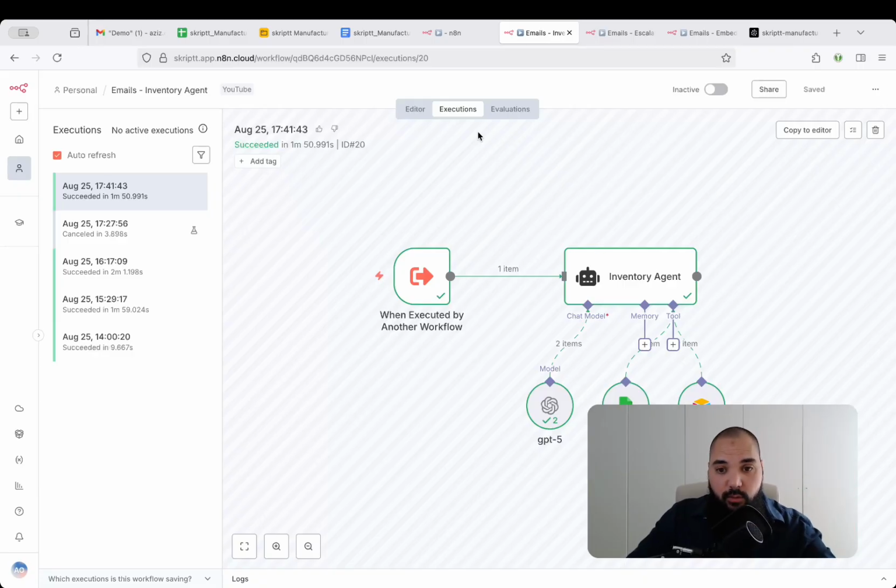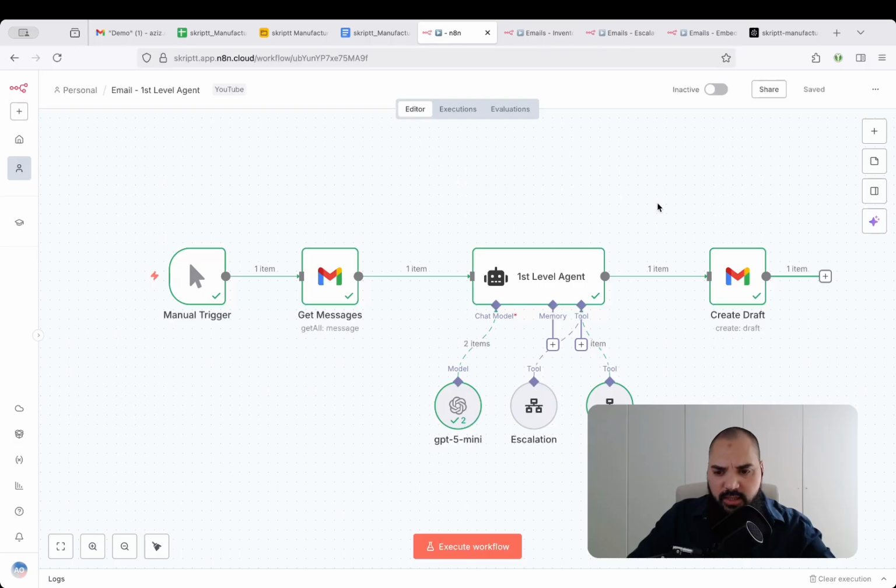And this is exactly what it did. So let's see what it output in the agent itself. So we got the green check marks back. We have an item, and we're also at the very end creating a draft, so this human in the loop principle. So we're not immediately answering and sending the email back to the customer, but we are creating a draft